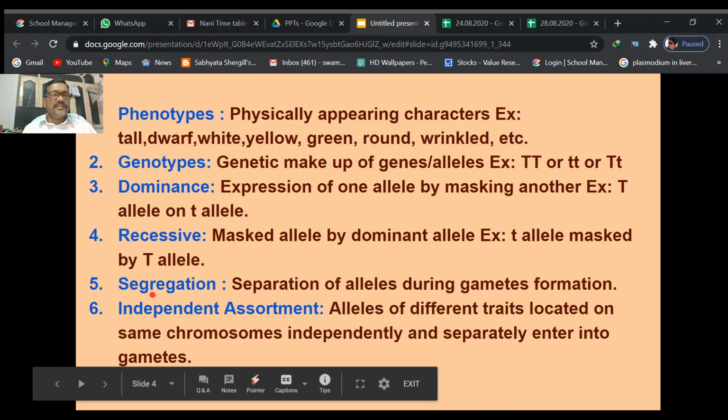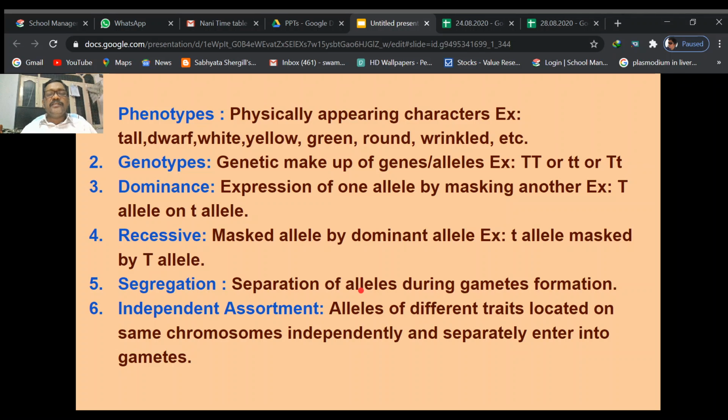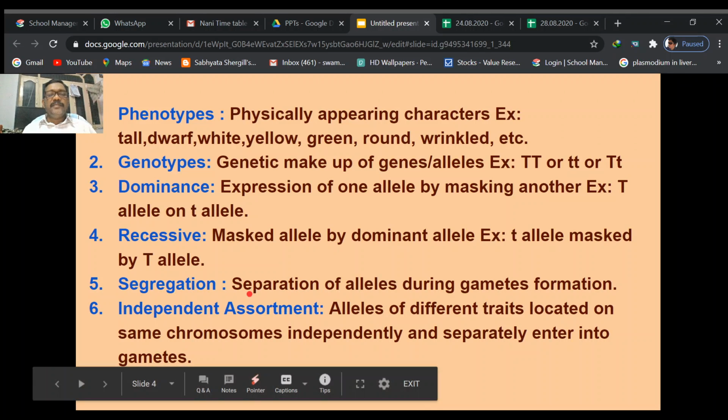What are the differences? In the law of segregation, the two alleles present on two chromosomes enter into the gametes separately, and these two alleles determine one character.